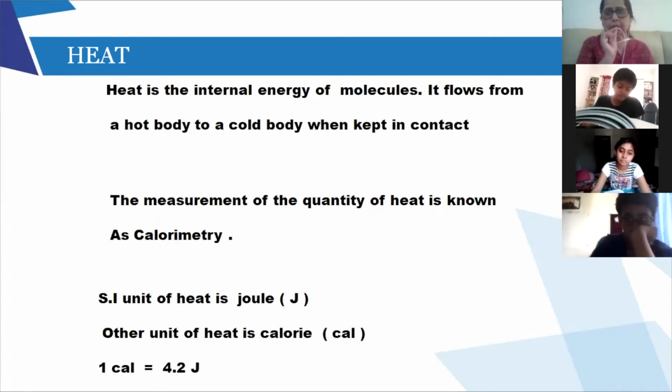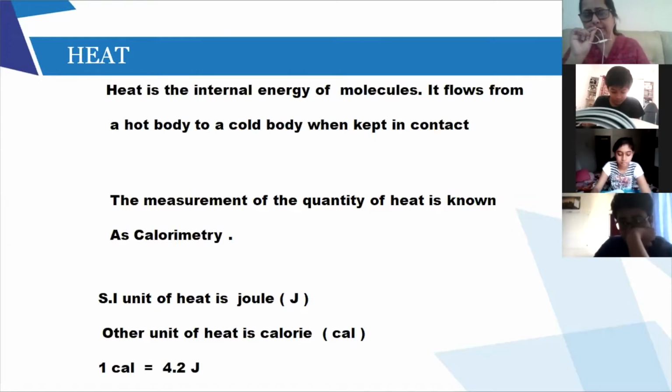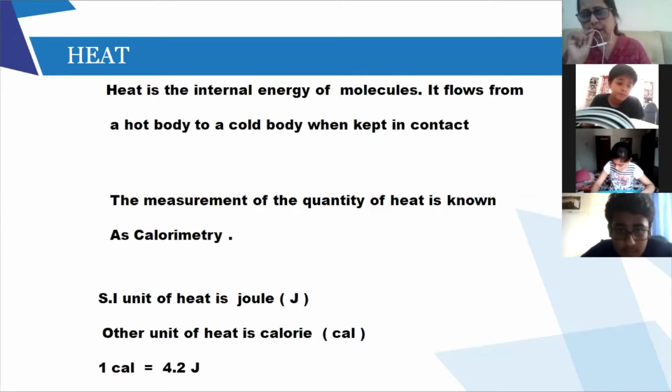Now, very important units, this chapter has got different units. Please remember, the SI unit of heat is joule, and another unit of heat is calorie. This question is asked for 1 mark in the board exams. What is the relationship between calorie and joule? So 1 calorie equals 4.2 joule. Just to write this one thing, you get 1 mark. So please remember, the SI unit of heat is joule, the other unit is calorie, and this is the relationship between both the units, right?